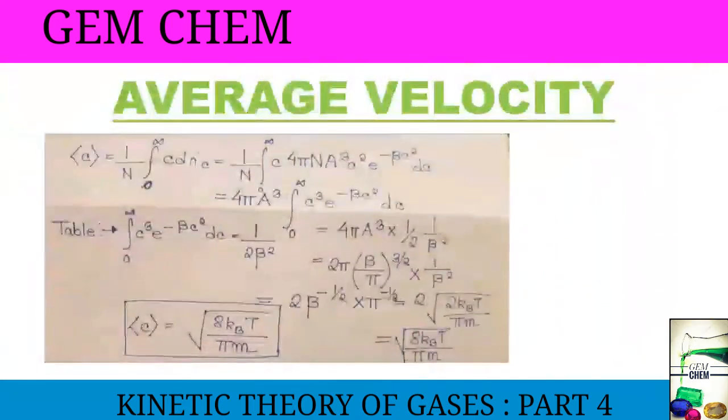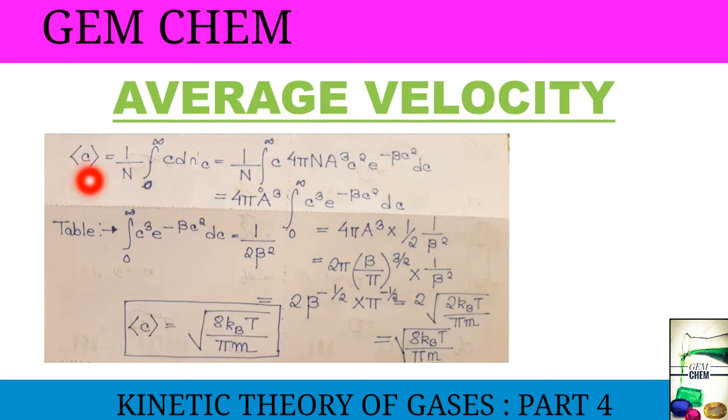Now let us see the next one. This is the average velocity, right? Now average velocity will be 1 by n, that is the total number of molecules, integration from 0 to infinity c dnc, that is, this is the total of velocities of different molecules and this is divided by the total number of molecules. So we are doing the average.